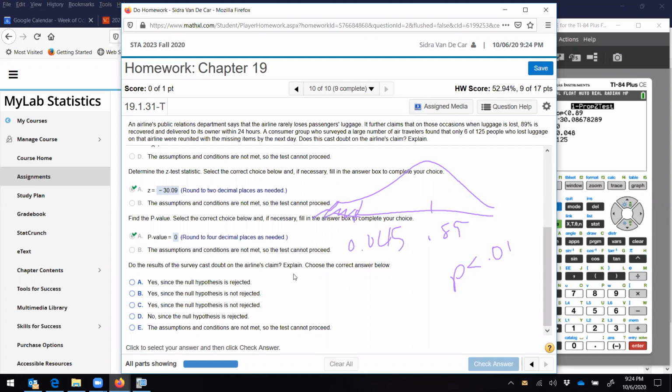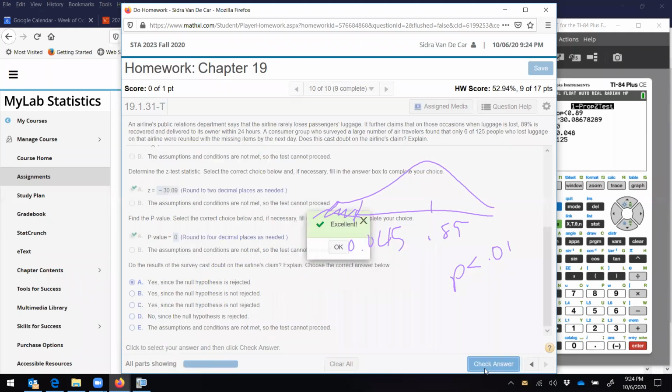Do the results of the survey cast doubts on the airline's claim? Yes, because we would reject the null hypothesis with a probability that low.